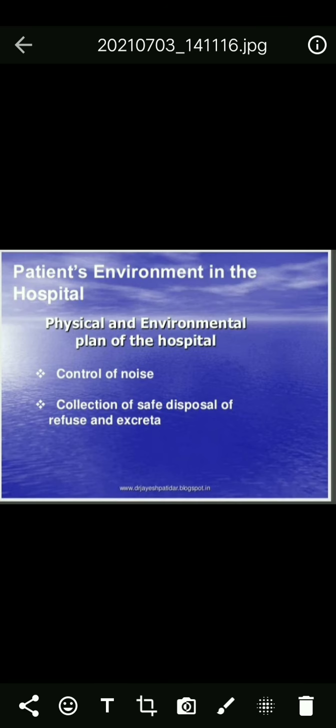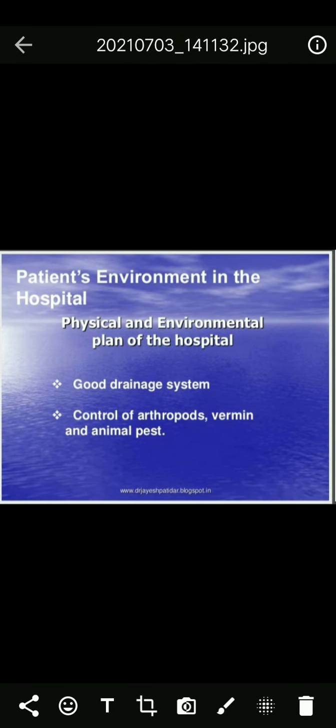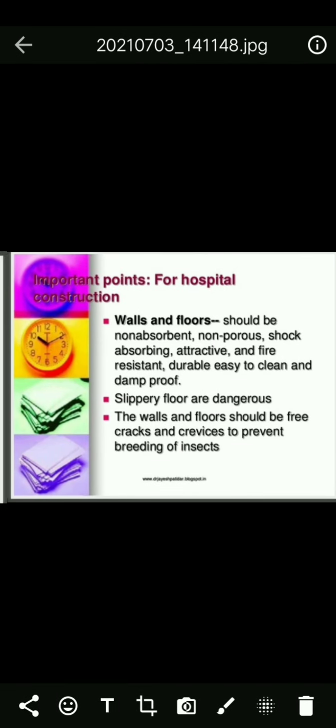And after that, we have to clean the patient's unit regularly, store food properly, and close the windows and doors. These are all about how to clean and how to make the hospital environment clean and neat. As a nurse, we must know about this.